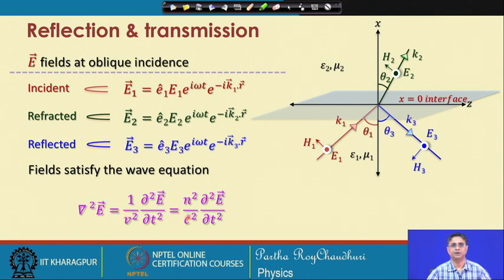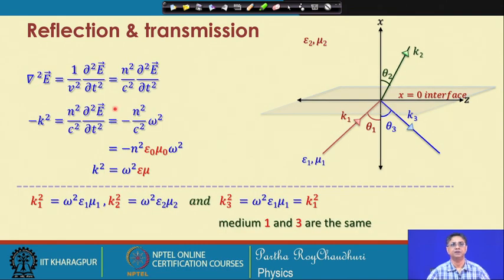Now, v square you can replace by c square by n square, where n is the refractive index of the medium involved. From this we can write down this equation in terms of k square, that is, the second order derivative of this electric field in the plane wave form will give you minus k square into E, and this del 2 E by del t square will give you minus n square omega square by c square. Therefore, you can equate these two, that k square equals omega square mu epsilon.